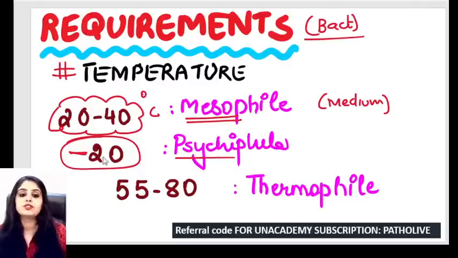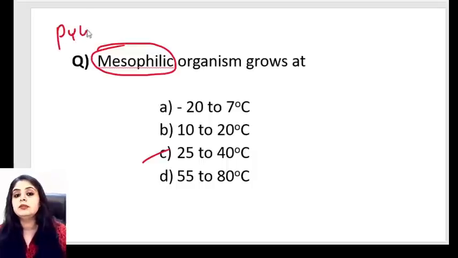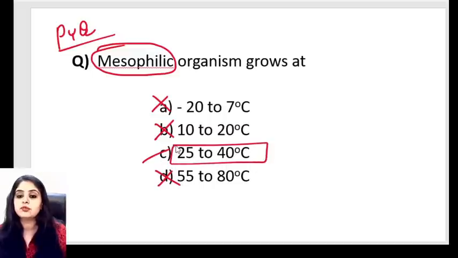Psychrophiles grow at psychic temperatures of minus, and the organisms that grow at high temperatures, 55 to 80, for which we use the word thermo, are thermophiles. So it's easy to learn: mesophile, medium temperature, 20 to 40; psychrophile, psychic temperatures, minus; and thermo means higher temperature, 55 to 80. So the PYQ that came was mesophilic organisms, medium. It cannot be minus, it cannot be high temperatures, it has to be somewhere medium between 20 to 40. So that's the best answer that you have over here.